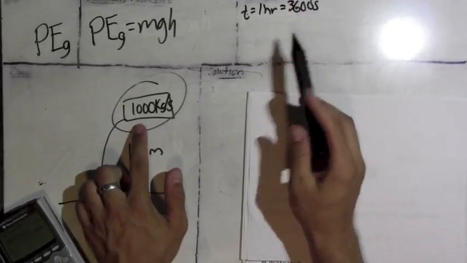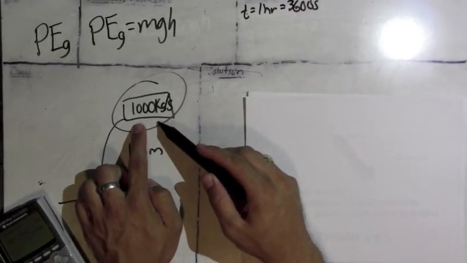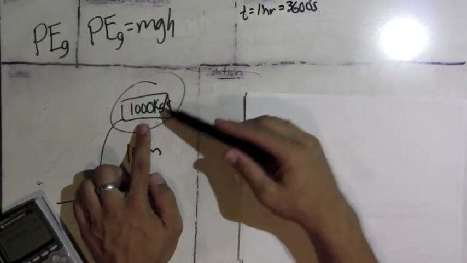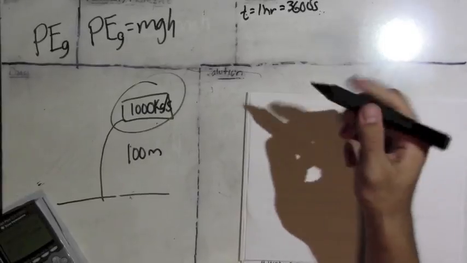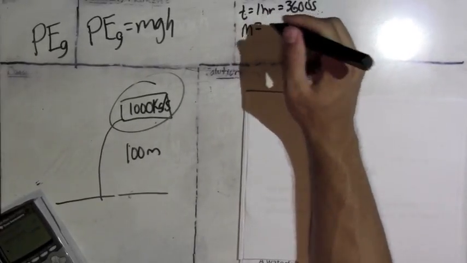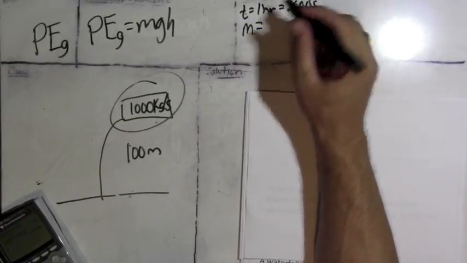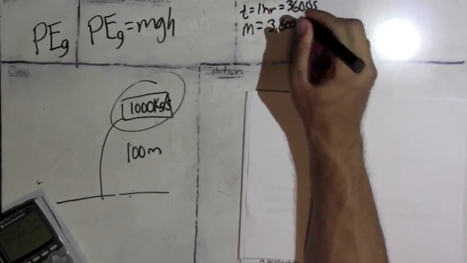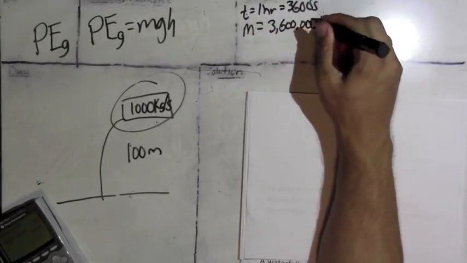So if you have 1,000 kilograms every second, and you're doing it for 3,600 seconds, you should realize that just by multiplying those two together, you are going to get the total mass of water that goes over the cliff: 3,600 times 1,000, which is 3,600,000 kilograms of water.